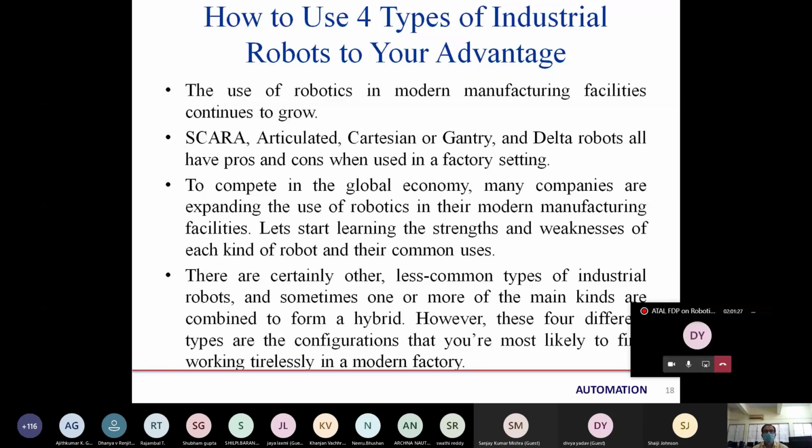That means the use of these robots is continuously increasing, so their demand is also increasing. But as we know, everything has its advantages and disadvantages when we are using it. So it also has its advantages and disadvantages in factory settings. What are their disadvantages? We will discuss. And we know, to compete in the global economy, many companies are